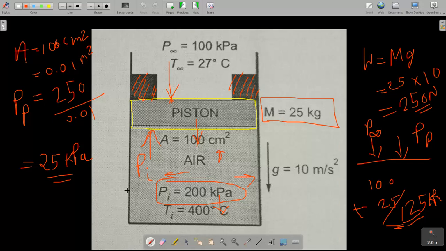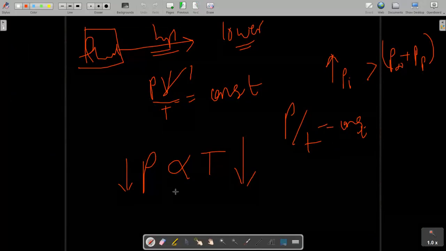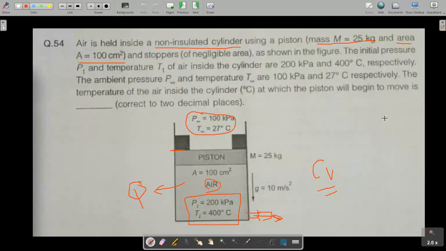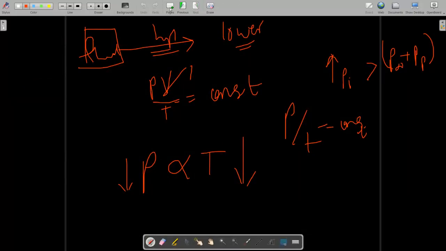In the question it is given that heat can go outside, since the cylinder is non-insulated, so we have to cool down this air. Up to which temperature do we have to cool it so that the piston just begins to move? When the pressure is 125, and just slightly less than 125, the piston will start to move down.